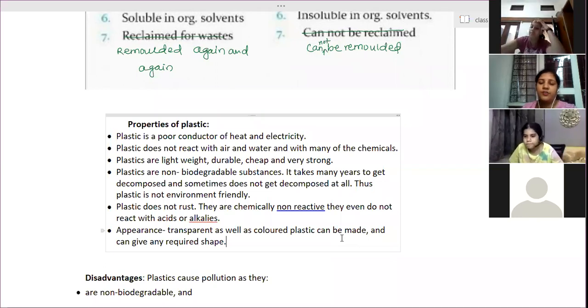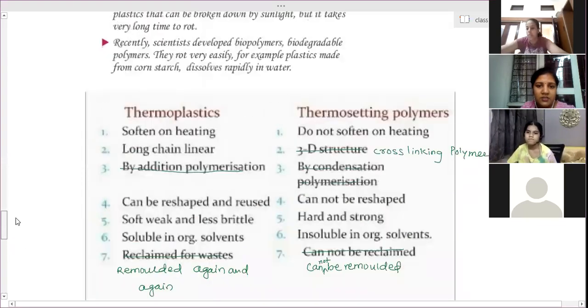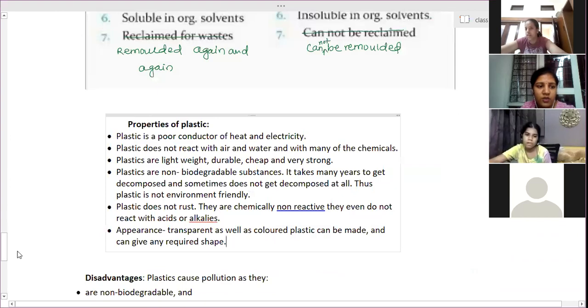Okay. Now we have to see the different types of plastics, the different common plastics in our everyday life that we are using. We have to see what the monomers of those plastics are, where we use them, and what their properties are. We will study that next class. So this is the table that you have to learn.